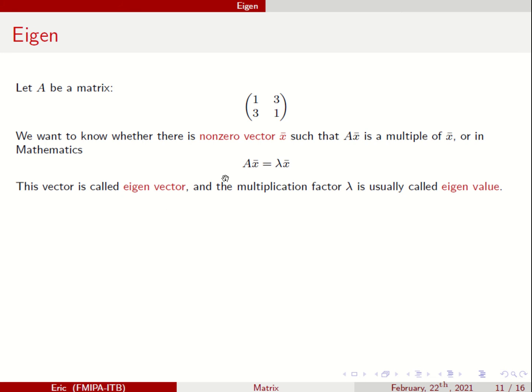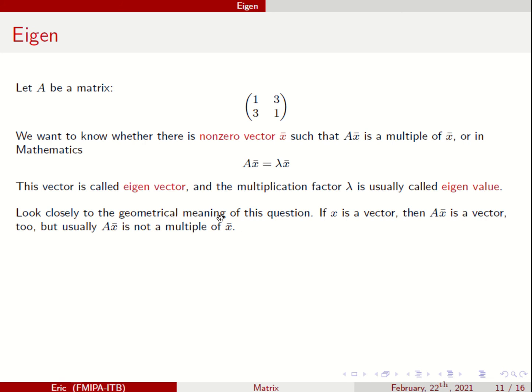This vector x bar is usually called the eigenvector. This is the characteristic of this matrix. Why it is known as characteristic, we will discuss later in the class. And the multiplication factor lambda is what you usually call the eigenvalue.